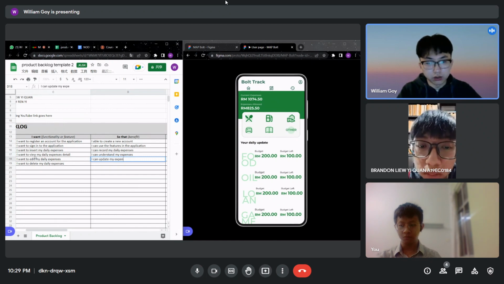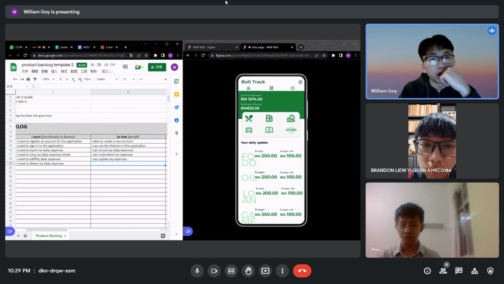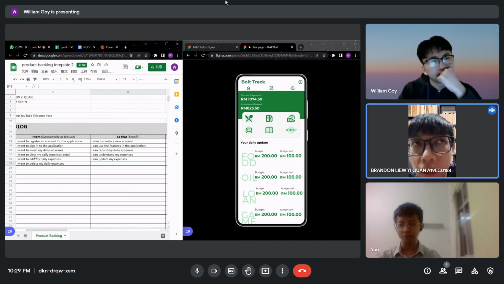Update my expenses. So the delete one, so that I can delete my record of daily expenses.